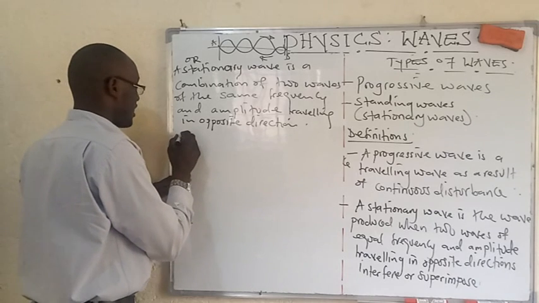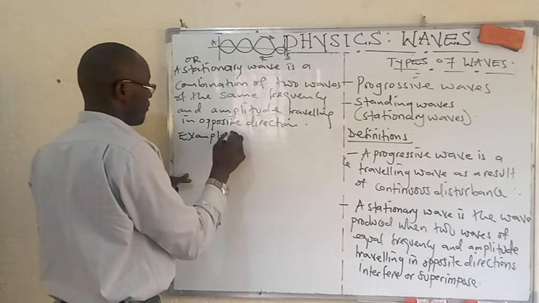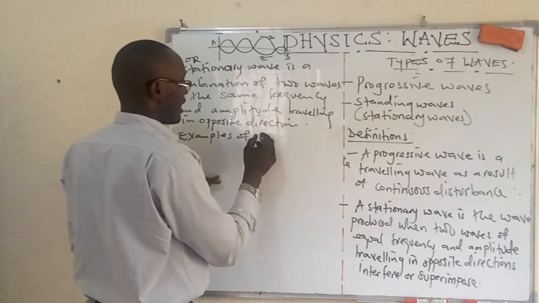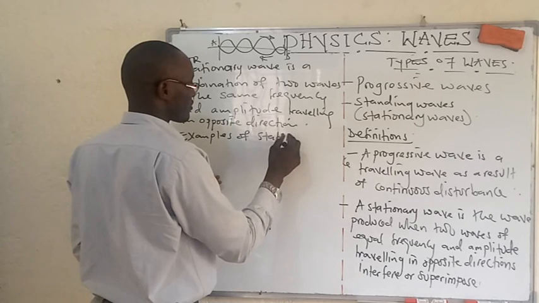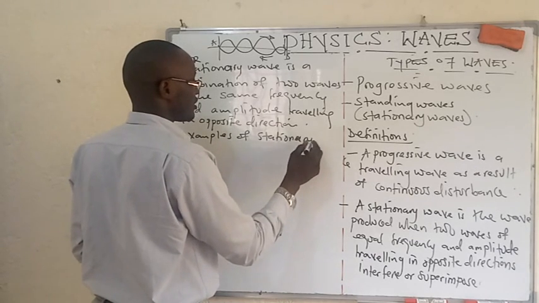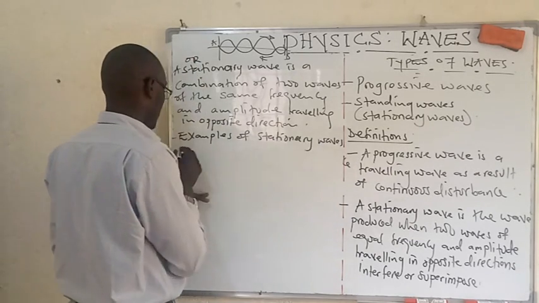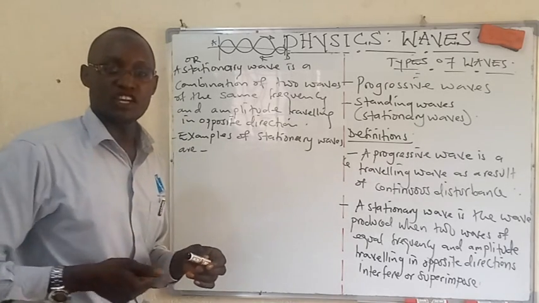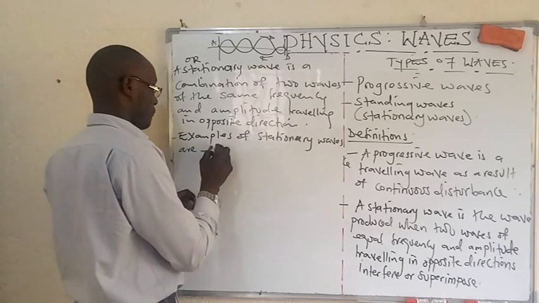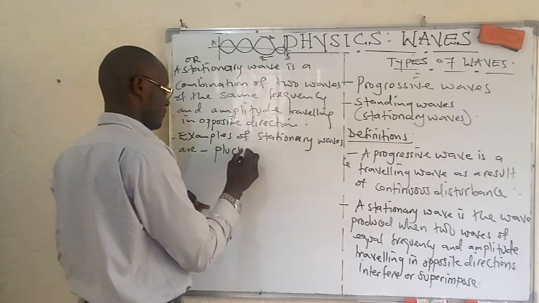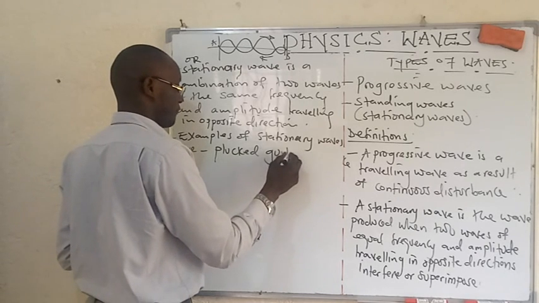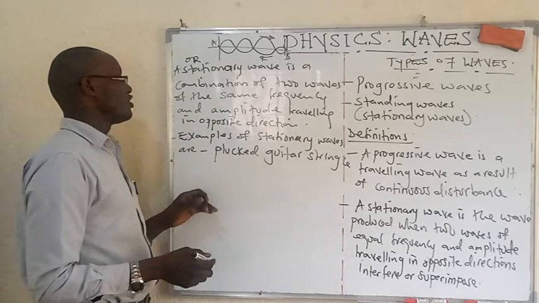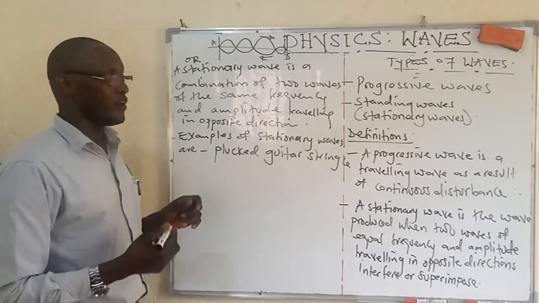So examples of standing waves or stationary waves are, okay, we have already talked about a plucked guitar string. The waves produced are going to be stationary waves or standing waves.